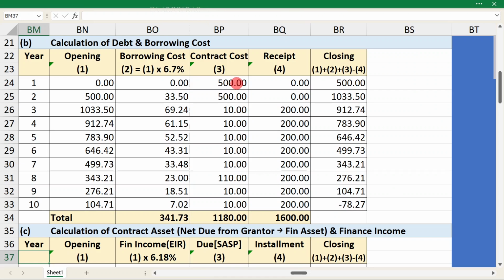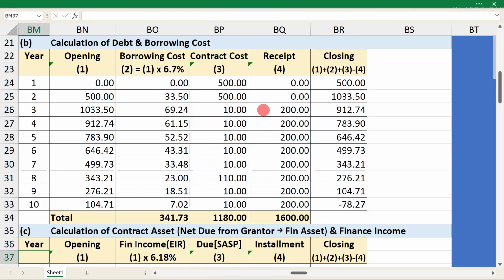So that is what has come in this calculation. You have contract costs and you have receipts, and they are all at the end of each year. So at the end of the first year you incur the contract cost, and then you calculate interest at 6.7% on the opening balance. You have contract cost at the end of the year again, so this is the closing balance, and then you repeat the process.